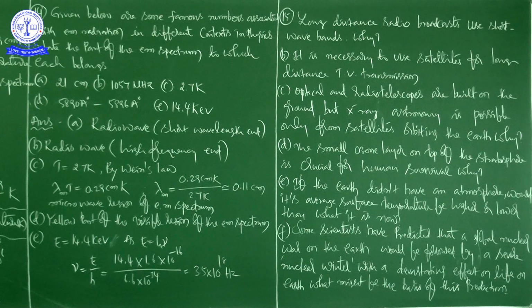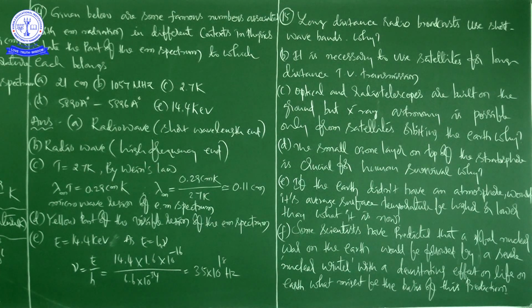Next question, that is C. Optical and radio telescopes are built on the ground, but X-ray astronomy is possible only from satellites orbiting the Earth. Why? Optical and radio telescopes are built on the ground.